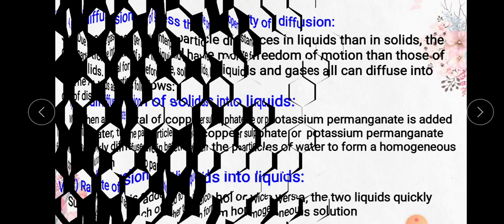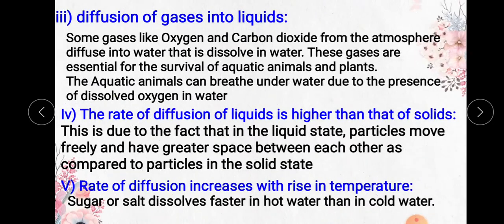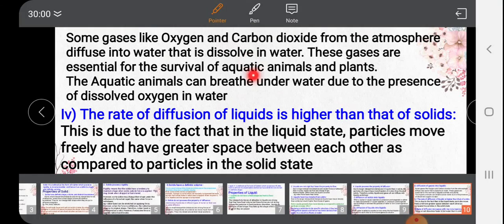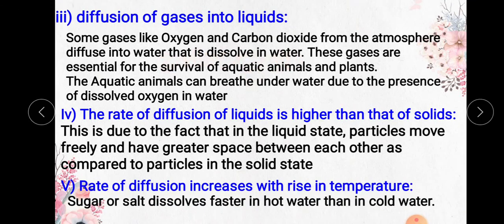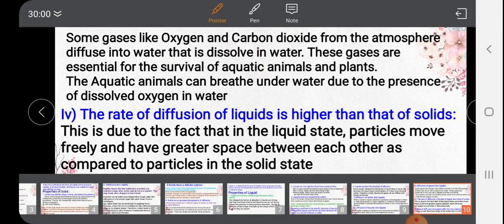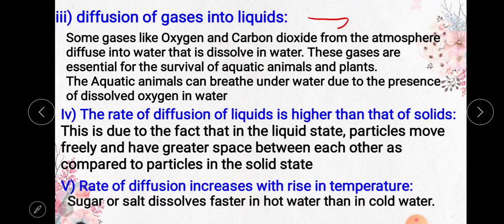Next, third one is diffusion of gases into liquids. This we know, that some gases like oxygen and carbon dioxide from the atmosphere diffuse into water, that is, dissolve in water. See, as you know, these gases are essential for the survival of aquatic animals and plants. We take oxygen in direct form, but the fishes which are in the water take oxygen which is present in the diffused state.